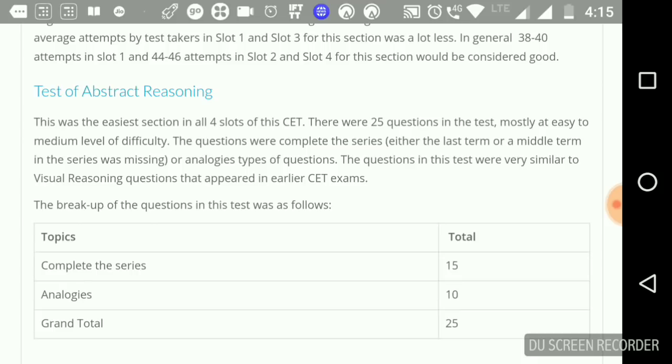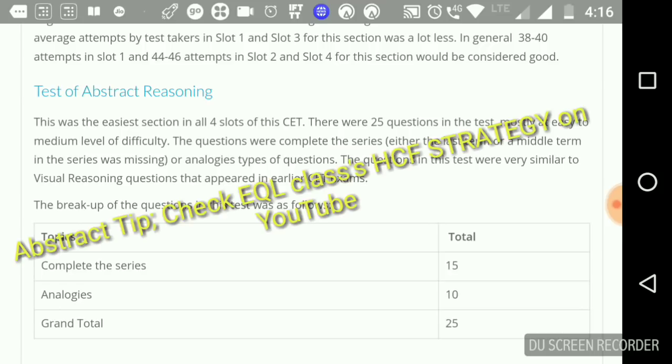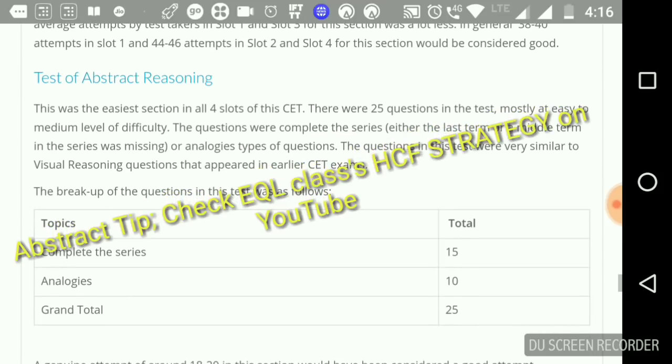This was the easiest section, obviously easier than the other 3 slots. So there were 25 questions, mostly at the easy to medium level of difficulty, but it was one notch above last year's CET abstract reasoning.